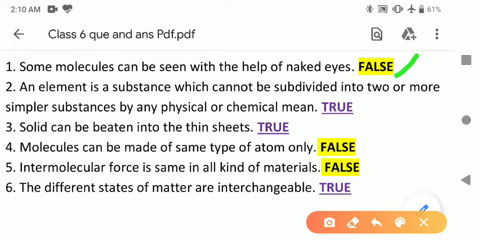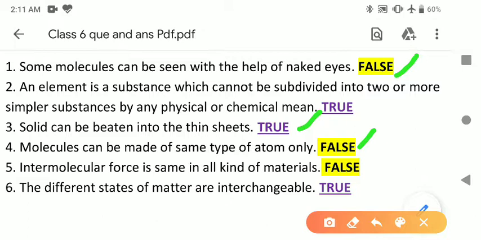Okay. Question number third. Solid can be beaten into thin sheets. This is the property of solid known as malleability. So the statement is true. Fourth, molecules can be made of the same type of atom only. This is the false statement. Molecules can be made of the same type as well as different types of atoms.